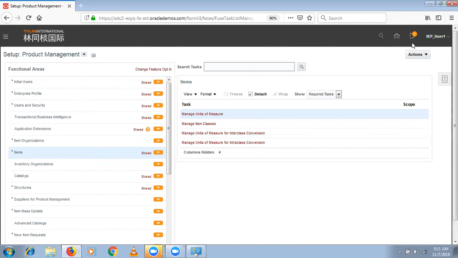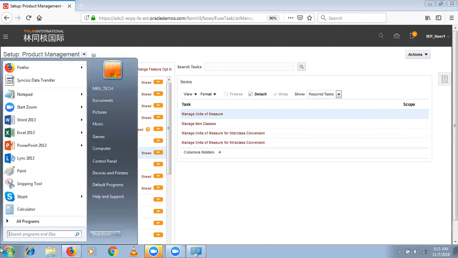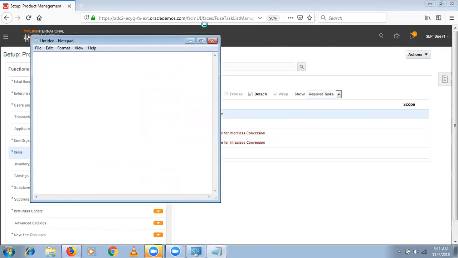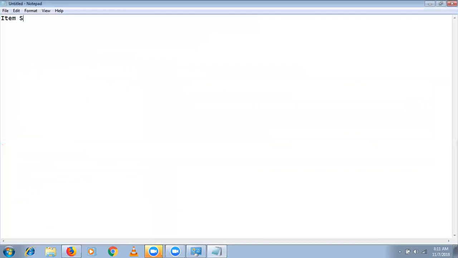Bill of material, okay, I will write those definitions. Bill of material or item structure means where we have the list of components and their quantities required to manufacture a finished good item. So this is what item structure is.